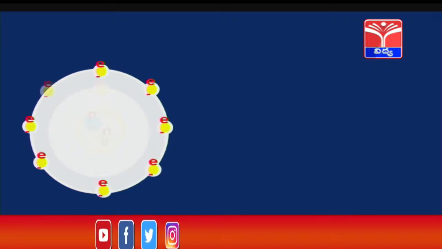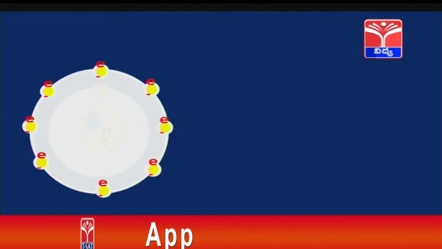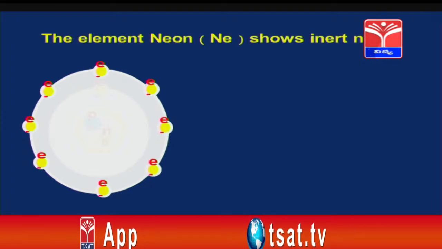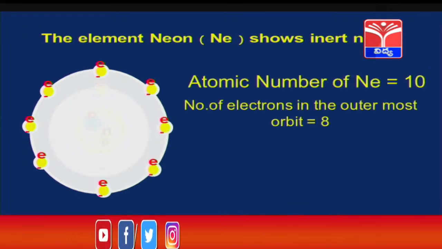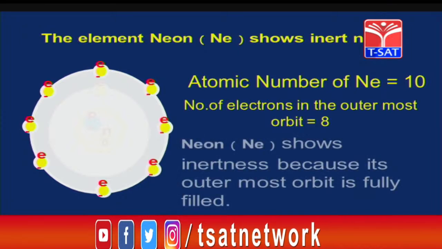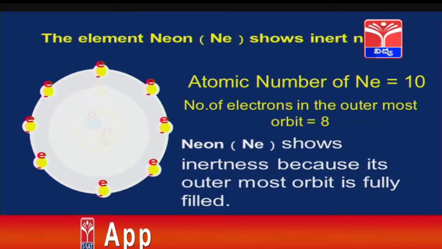Here in the outermost orbit we will have in total 8 electrons. Why? Because the electronic configuration of neon is 1s2, 2s2, 2p6. In the outermost orbit there are 8 electrons. The element neon shows inertness. Its atomic number is 10. The number of electrons in the outermost orbit is 8. Neon shows inertness because its outermost orbit is fully filled.